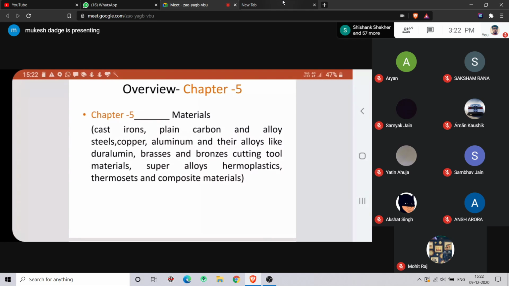Nearly 20% of that subject is from this book, so you have to refer to these details again. The iron carbon diagram is not mentioned in chapter 5, but to differentiate cast iron and steel, you should know about it.